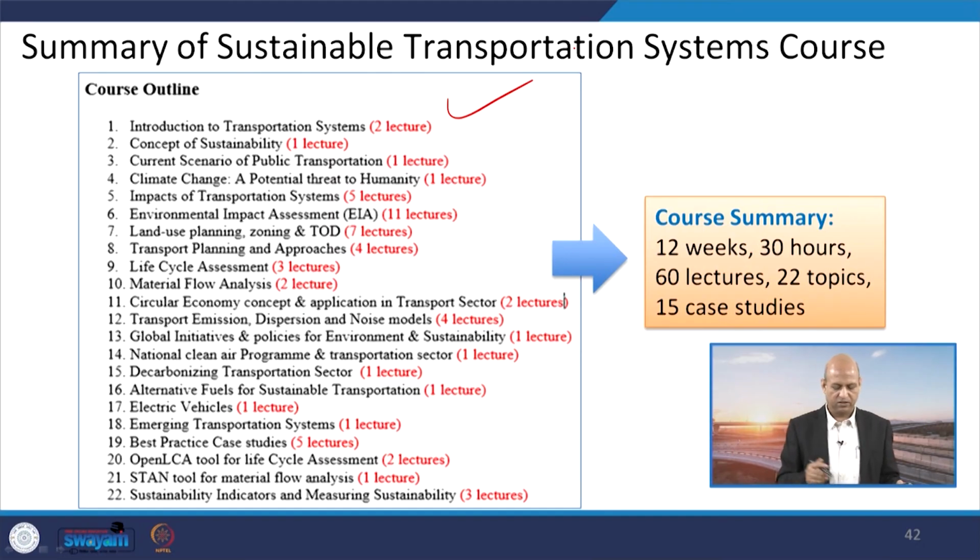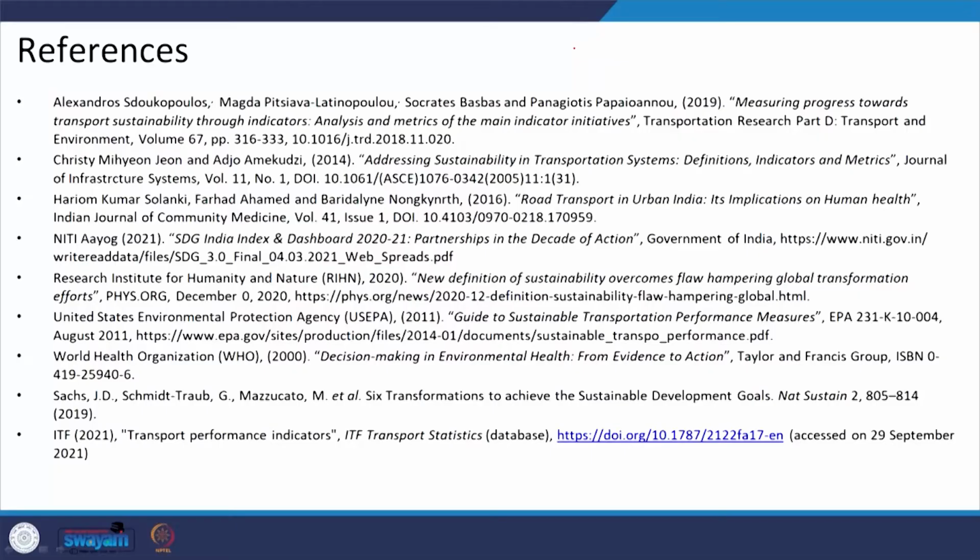So, you have gone through all these topics, and we hope that this course has given you the required information, knowledge and skill, so that you can really contribute in achieving sustainable transportation systems wherever you work, whether at the state level or national level, or if you join some NGO or multinational which are helping countries achieve sustainable transportation systems. These are the references for this particular topic.